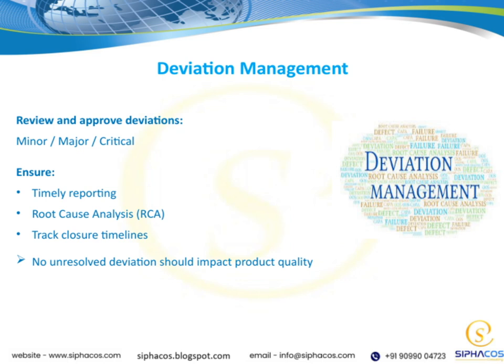Conducting a thorough root cause analysis is essential to understand why the deviation happened in the first place, which helps us prevent recurrence. Tracking the closure timelines is also critical, making sure that each deviation is resolved within an appropriate timeframe. Most importantly, no unresolved deviation should ever impact product quality. Our goal is to keep our products safe, effective, and compliant at all times.